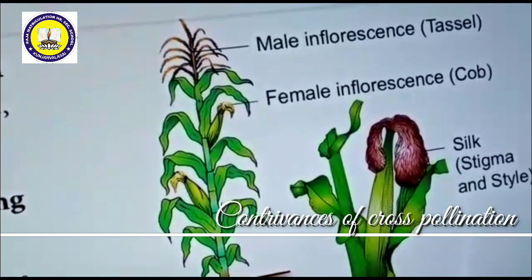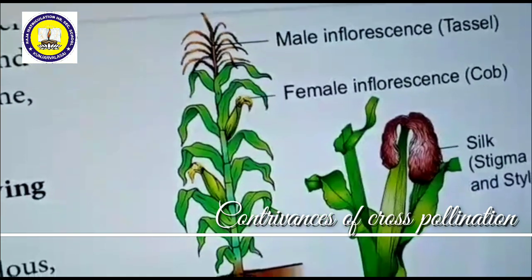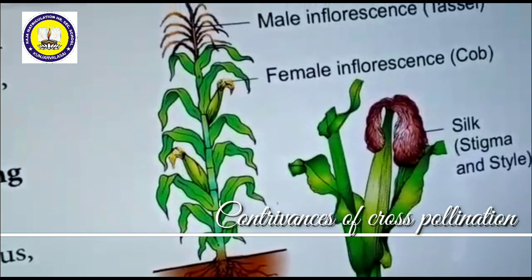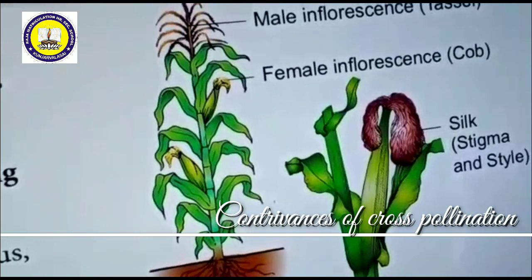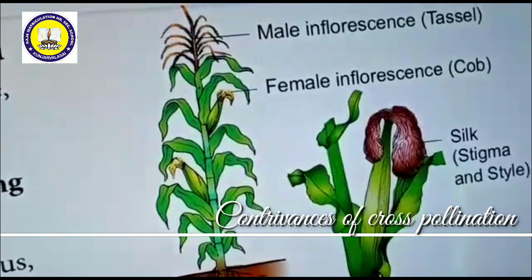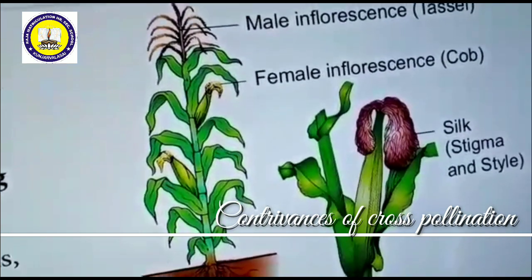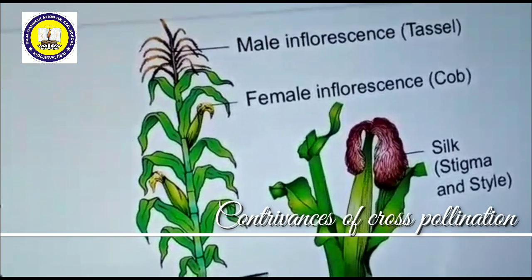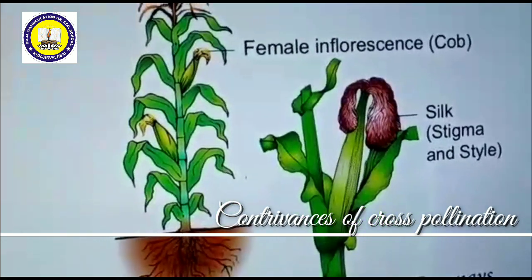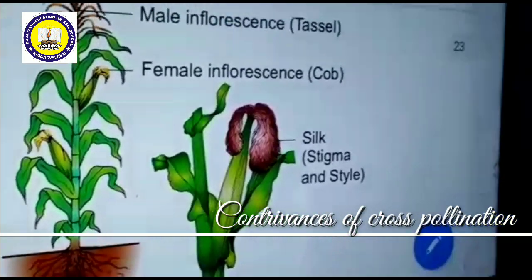Now one by one, we shall discuss deeply. First of all, wind pollination. The pollination which takes place by wind or air is called anemophilous. Anemophilous pollination is the pollination which takes place by wind or air or breeze. There are certain things needed for anemophilous or air pollination.